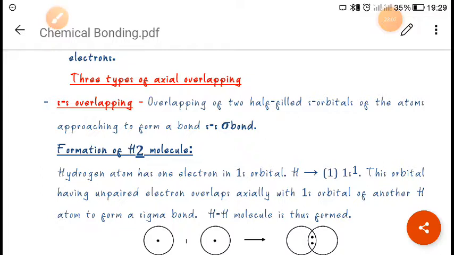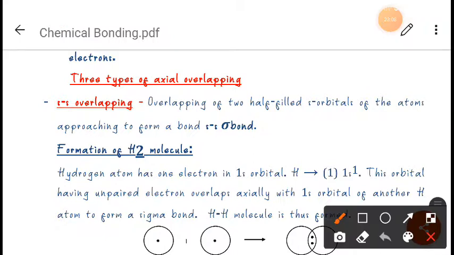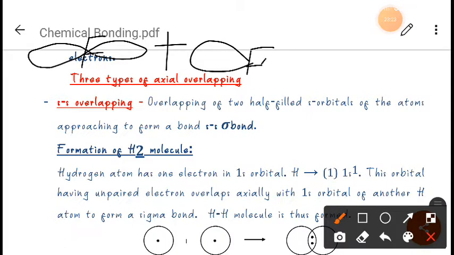Now next is pi bond. But one more example I will give you. If there is a p orbital of fluorine, and here also another p orbital of fluorine. Suppose this is positive, this is negative, this is positive, and this is negative. Again they will combine to form what?